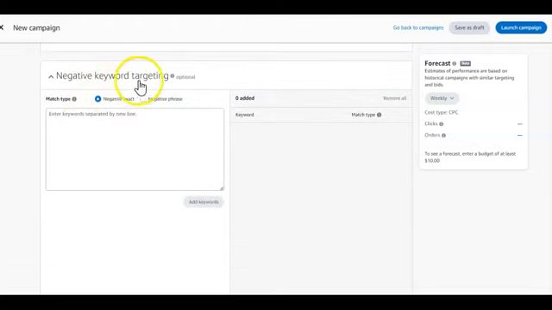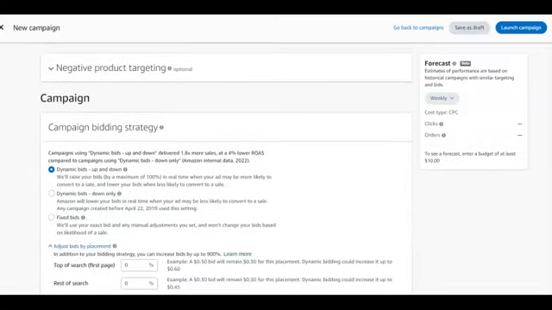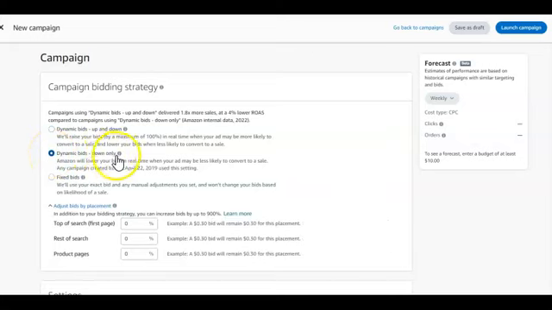You don't have any negative keywords at the moment, so you're just going to leave all these places blank. Don't touch anything here. Scroll down to where you have campaign. So campaign bidding strategy. We will always want to select the dynamic bids down only.